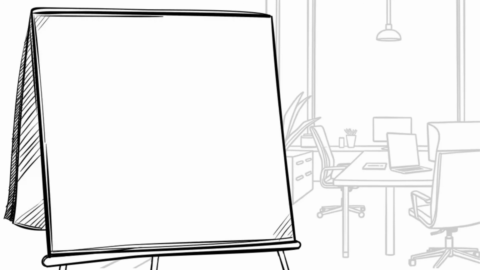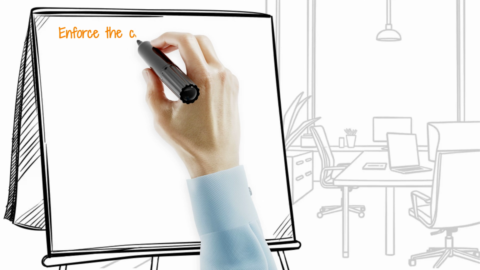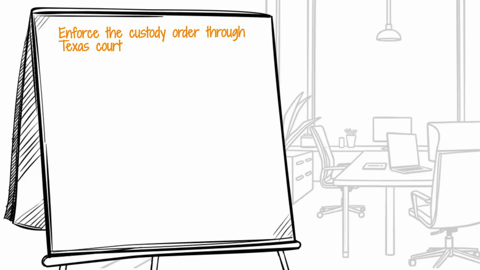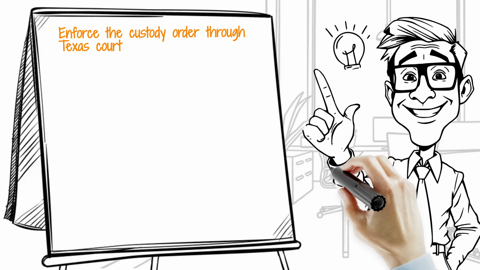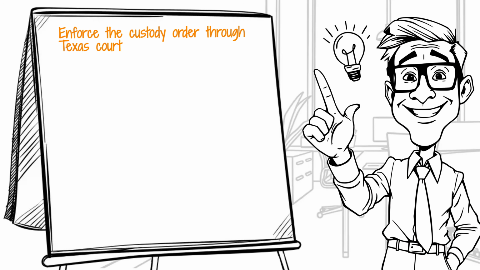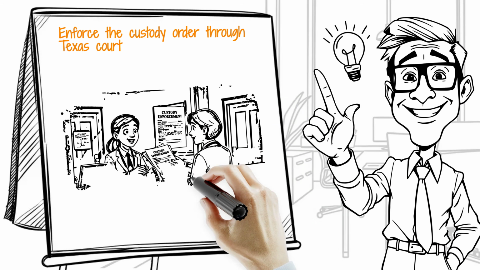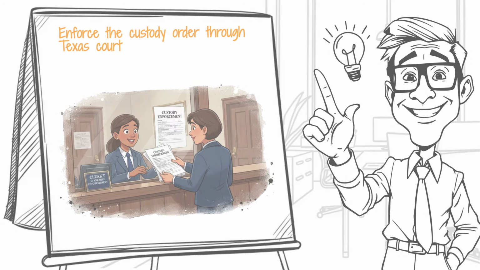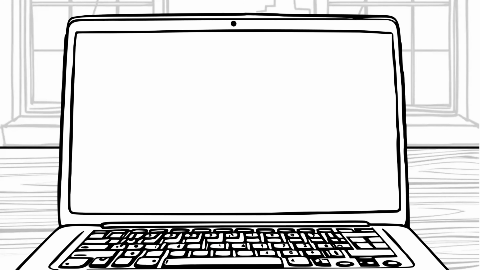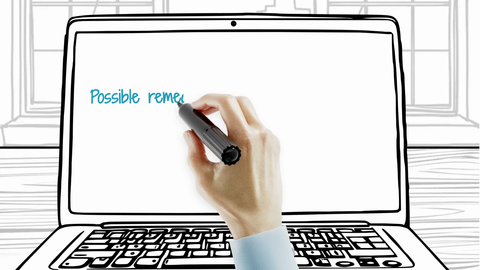If the violations continue, you can ask the Texas court to enforce the order. This is usually done by filing a motion to enforce custody or visitation. In your filing, you must identify the exact parts of the order that were violated, explain how they were violated, and request relief from the court. Texas courts can order make-up possession time, fines, attorney's fees, and in serious cases, other penalties.